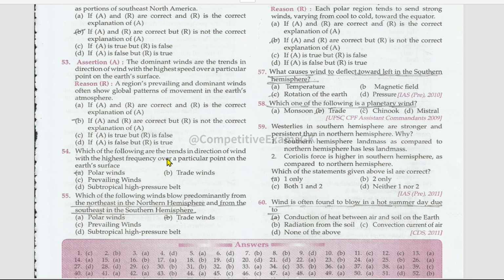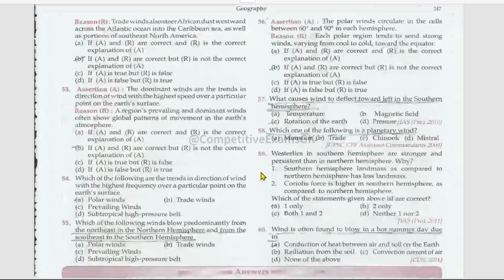Which of the following are the trends in direction of wind with the highest frequency over a particular point on the Earth's surface? These are polar winds. Which of the following winds blow predominantly from the northeast in the northern hemisphere and from the southeast in the southern hemisphere? Those are trade winds.